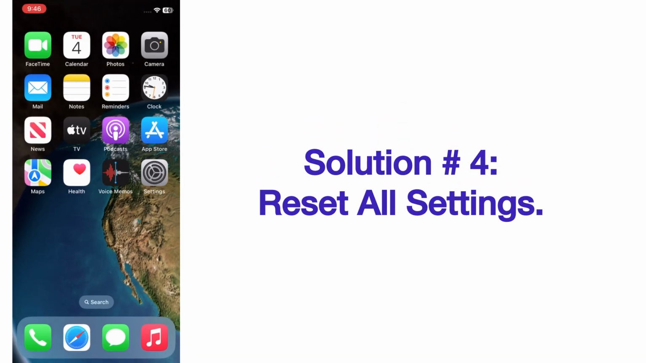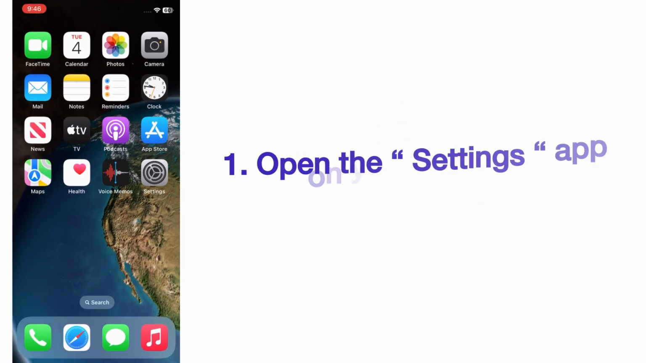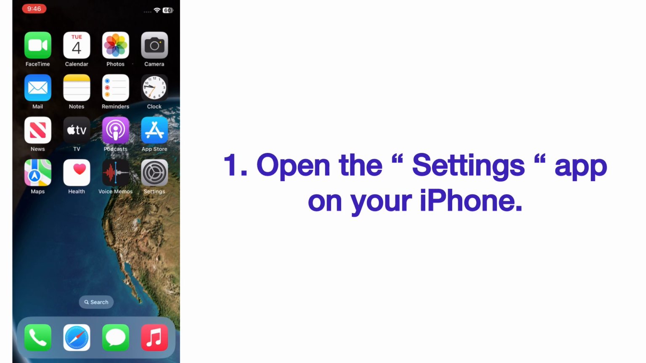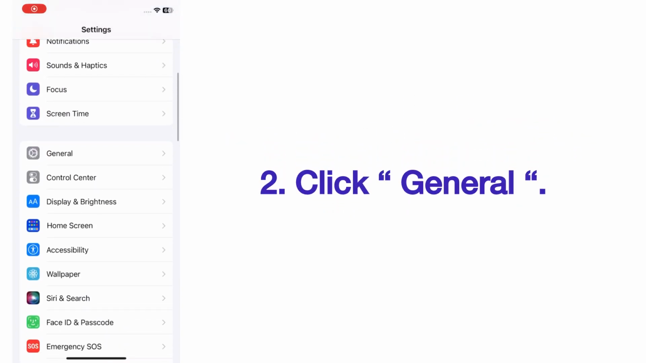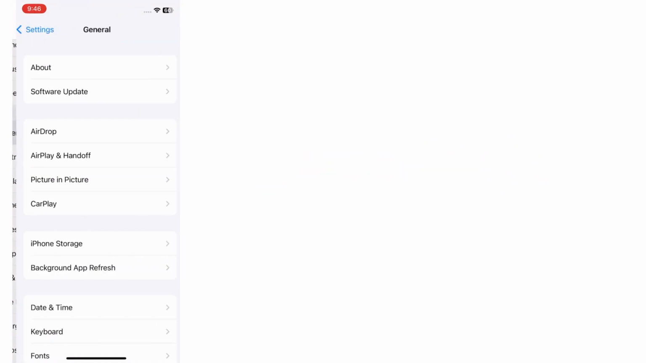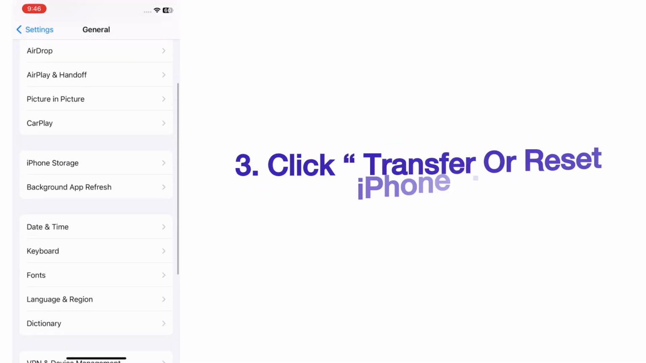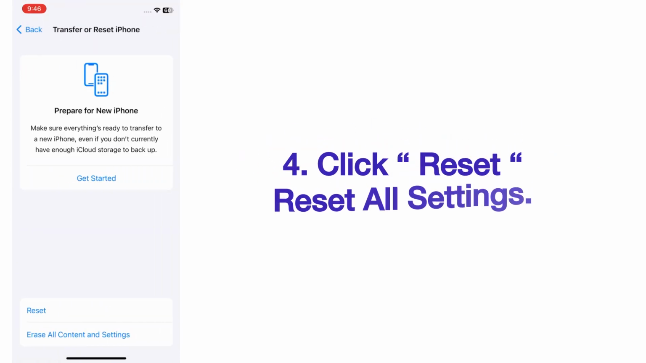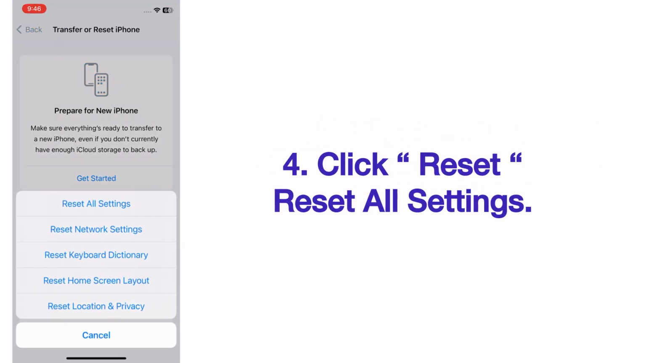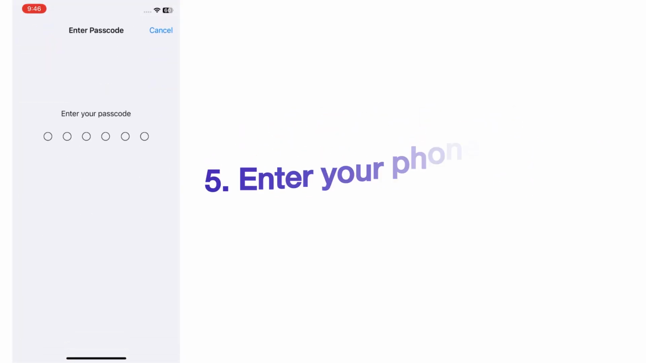Solution number 4. Reset all settings. Open the Settings app on your iPhone. On the Settings page, scroll up, click on General. Scroll up, click Transfer or Reset iPhone. Click on Reset. Click Reset All Settings.